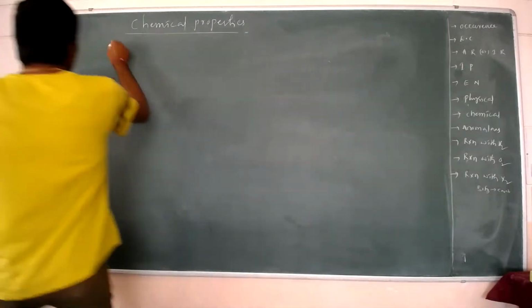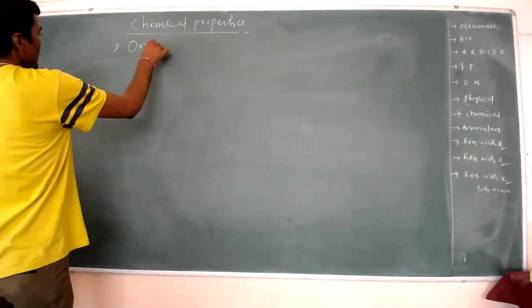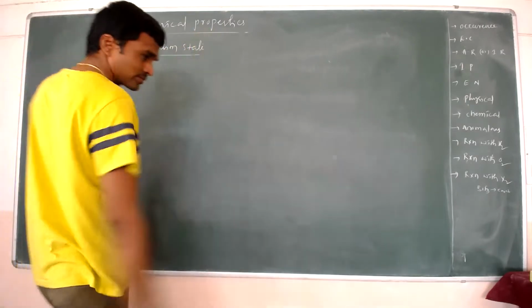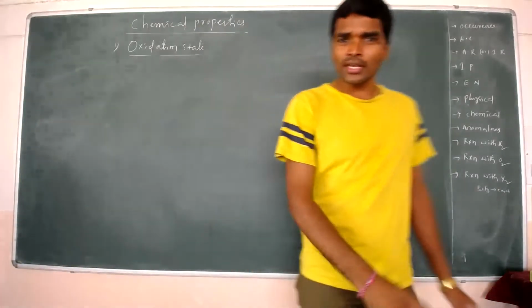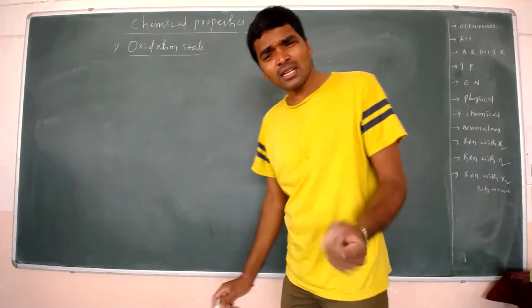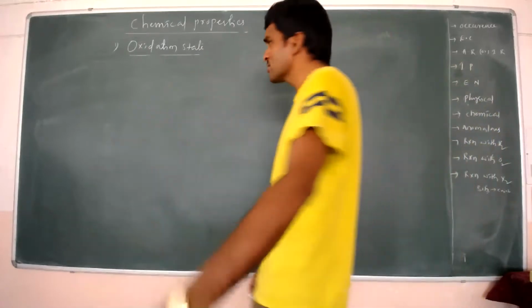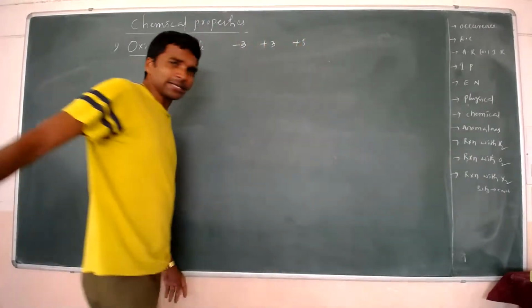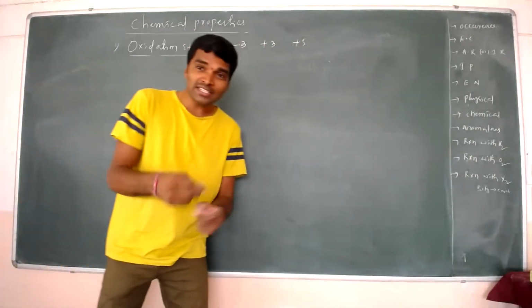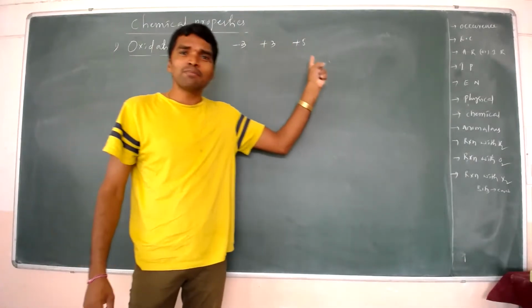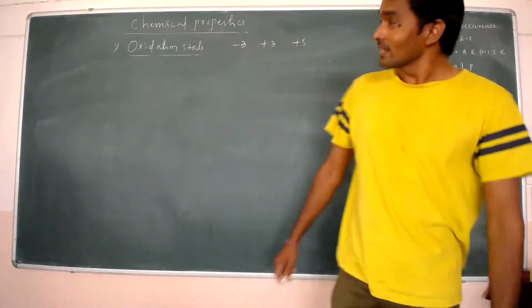First, we are going to discuss the oxidation state. Now see, all fifth group elements have common oxidation states of -3, +3, +5. What is the common oxidation state of these fifth group elements? -3, +3, +5. Okay, right.